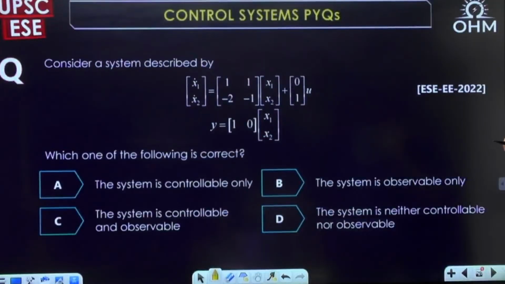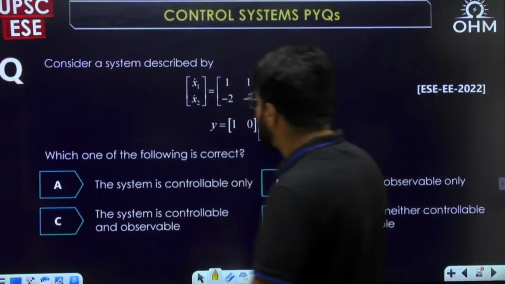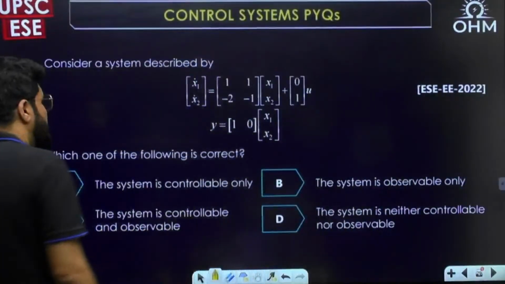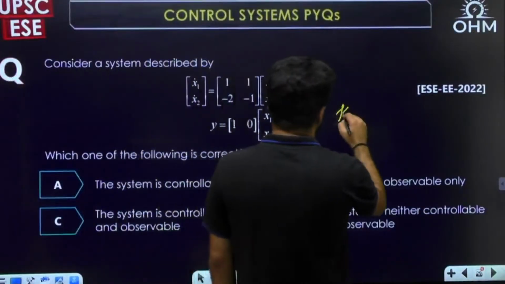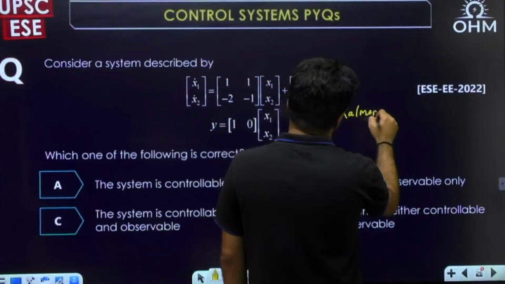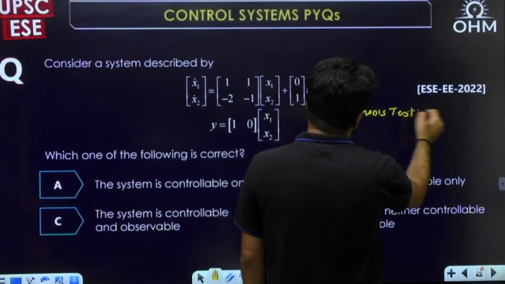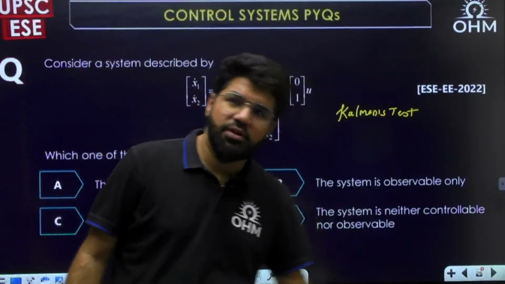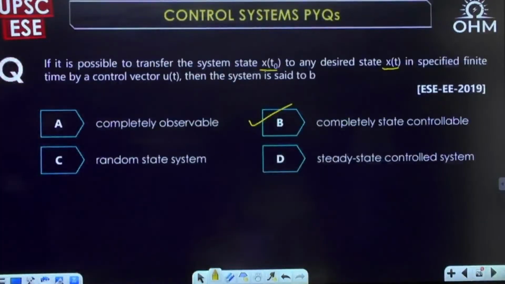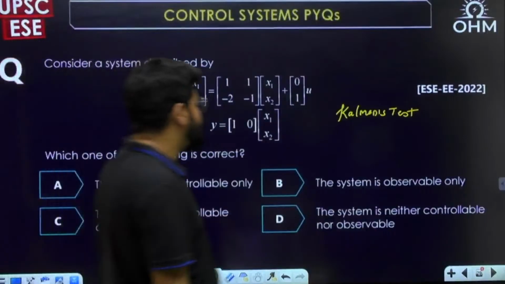Next question. Whether the system is controllable or observable, a question for which we will generally apply Kalman's test. x dot equal to Ax plus Bu, y equal to Cx plus Du. The question is to check controllability and observability, so we will apply Kalman's test. Yes, for the previous question, B was the answer. That was a definition. Now we'll apply Kalman's test for controllability and observability both.